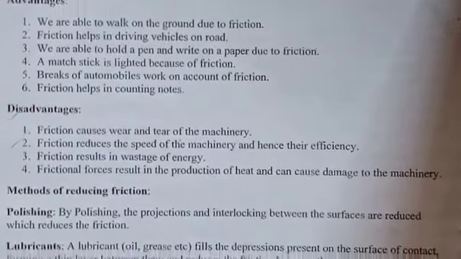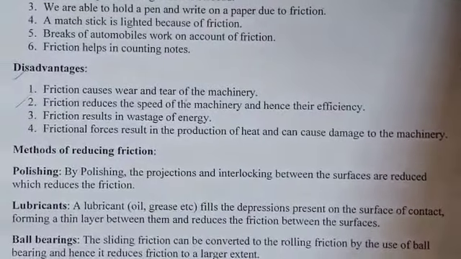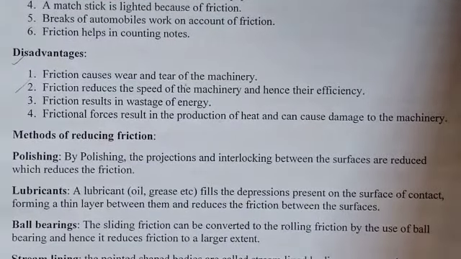Now, methods of reducing friction. First, polishing: by polishing the surfaces, the projections and interlocking between the surfaces are reduced, which reduces friction.